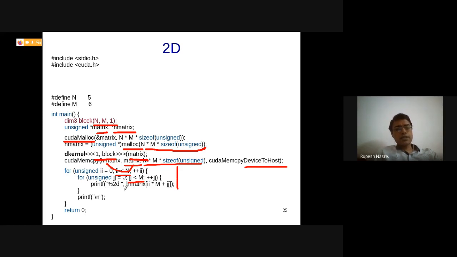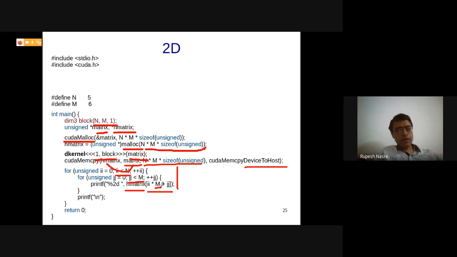And note that this is using malloc, and therefore it is actually a single dimensional array, and I need to convert it into a single dimensional access using i and j, and that is very similar to what we usually do in C, where the number of columns, that is m, is multiplied by the row number, and then plus the column number, which is j.